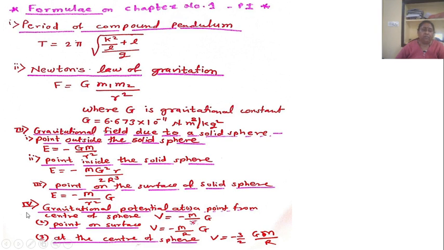Now, formula number 4, that is the gravitational potential at a point outside the sphere, V equal to minus M upon R into G. Now, second, the gravitational potential when the point is on the surface, that is V equal to minus M upon R into G. And third, the gravitational potential at the center of the sphere, V equal to minus 3 by 2 into G into M upon R.